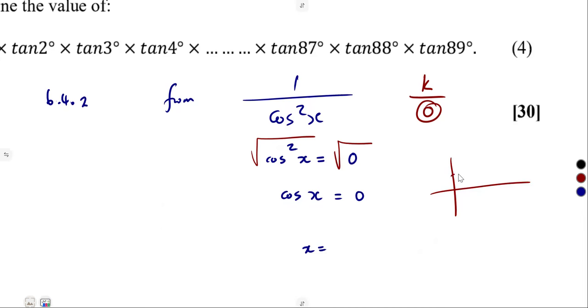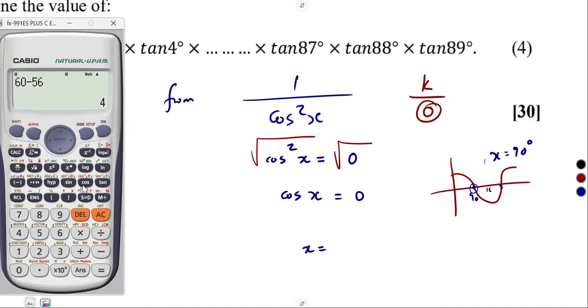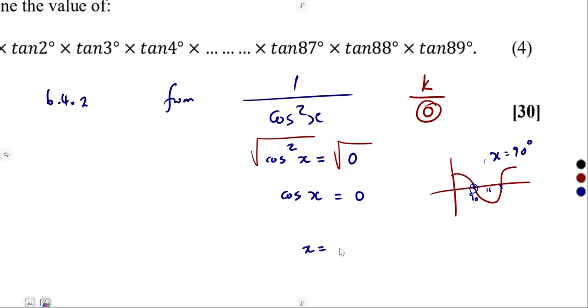If you understand your graphs, guys, from 0 to 180 degrees, where we have got 0, it is going to happen here, at 90 degrees. And that's 90 only, because this will be 180, this is 270, so it's at 90 degrees. You can take it from the graph. X is equal to 90 degrees, or use your calculator, arc cos 0, to find x. That's arc cos 0, which is 90 degrees.